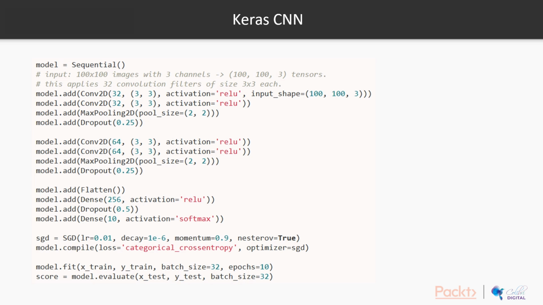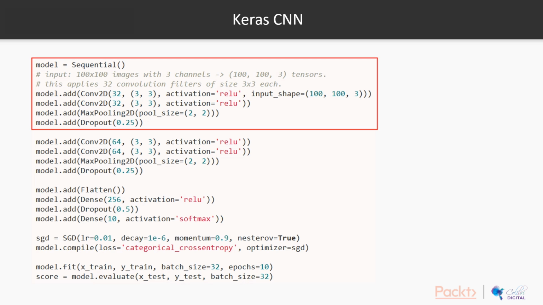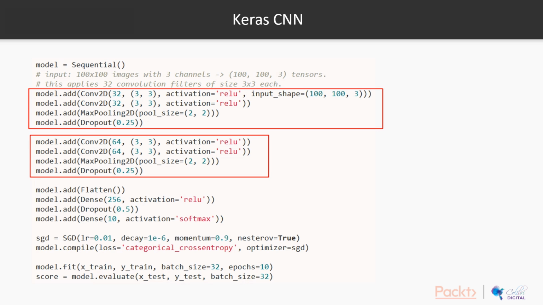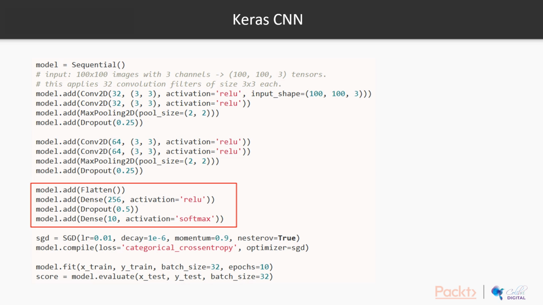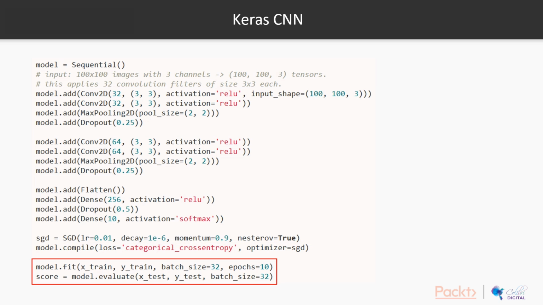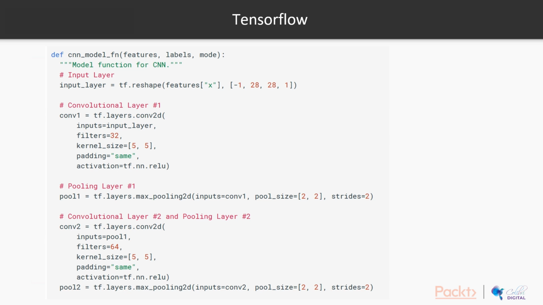Just to reiterate here, in Keras, when we define a model, we first create a sequential constructor, which creates a sequential model that allows us to add layers. As you can see in this example, we're adding a few convolutional 2D layers onto the model in the first few lines. And we basically define 2 blocks of convolutional layers and a block of dense and dropout layers. We then compile this model, and we can immediately go on to fit, train, and evaluate this model with a scikit-learn-like interface.